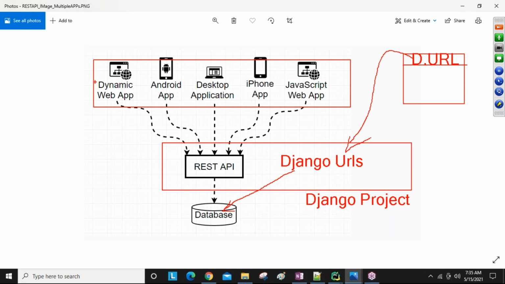But from other applications, like Amazon, Flipkart, Swiggy, Zomato, like a number of applications, if anybody wants to communicate with our application's database, this Django project's database, and perform operations, a REST API is required.